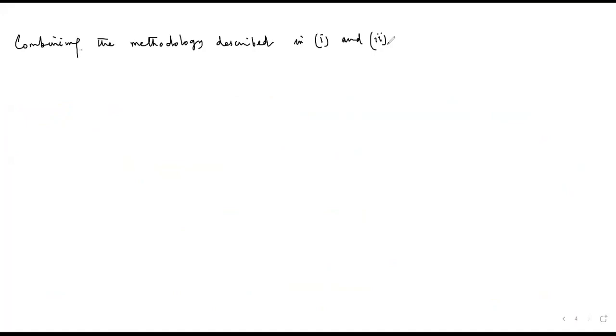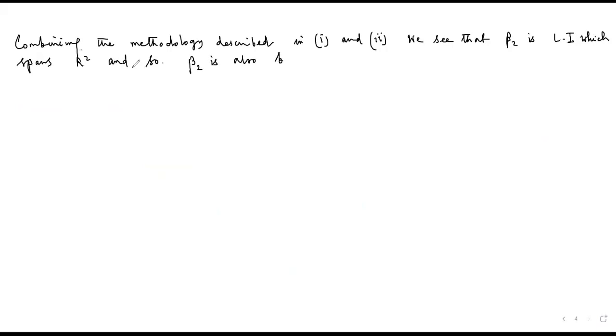Combining the methodology described in 1 and 2, we see that beta 2 is linearly independent, which spans R2, and so beta 2 is also a basis. Beta 2 is also a basis, but it is not a standard ordered basis.